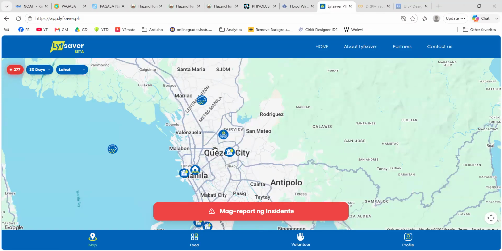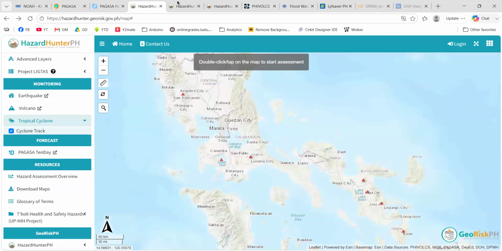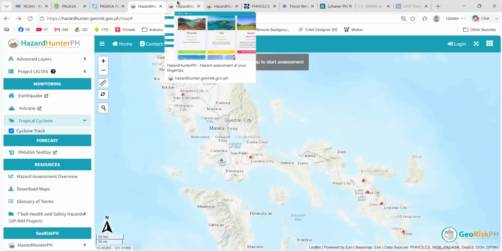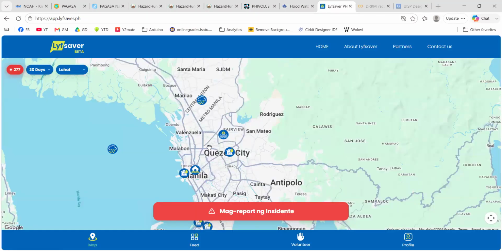Right. So Lifesaver app, as you can see, if you have noticed, all of the apps we featured involve maps. Okay, because these applications actually make use of the technology called GIS. So that's the one we featured in the video, GIS. So these are all GIS based applications.